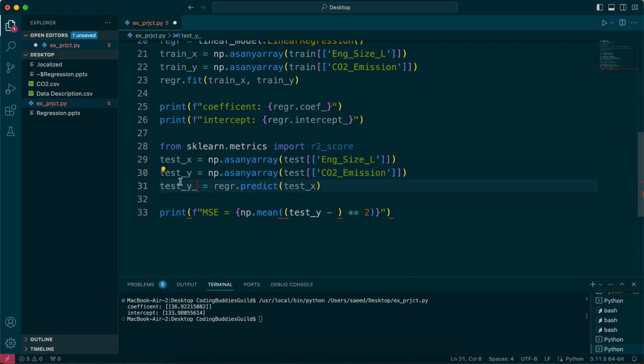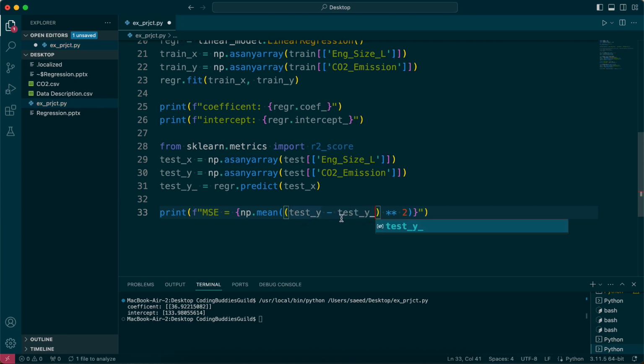And then just add underscore here, just any name. You can just come up with your own name. So that minus this. The actual values, like test Y, these are the actual values, and test Y underscore, these are what you get from the prediction. You do the subtraction, and you square the result and get the mean, and that's the MSE, right?